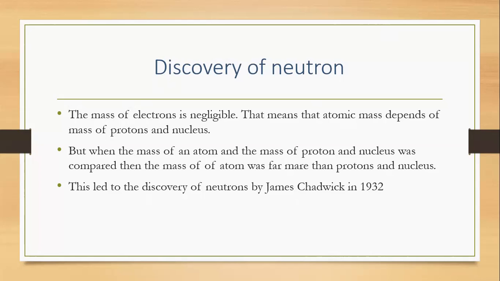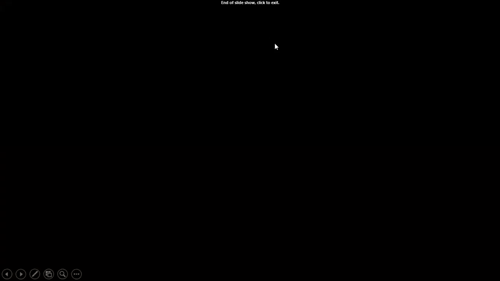In any atom diagram, the nucleus will have positive charge, but the nucleus contains protons and neutrons. The protons' charge is positive, but neutrons have no charge, so they do not play any role in the charge of the nucleus. Protons plus neutrons form the nucleus, and they are also called nucleons.